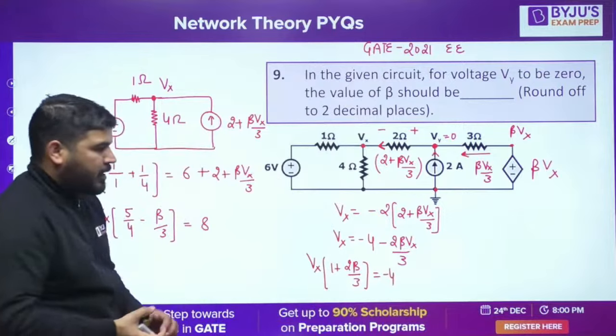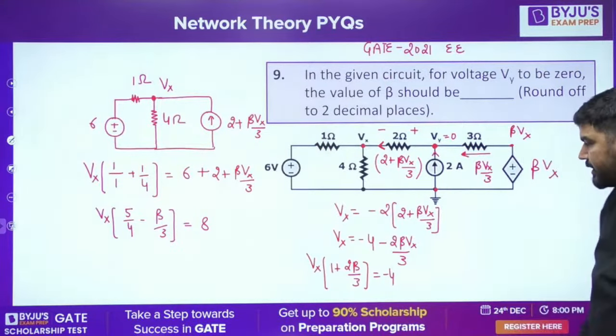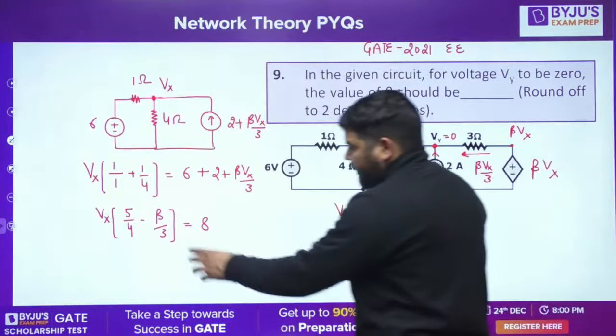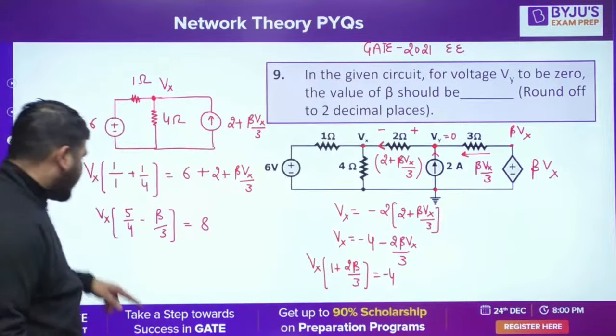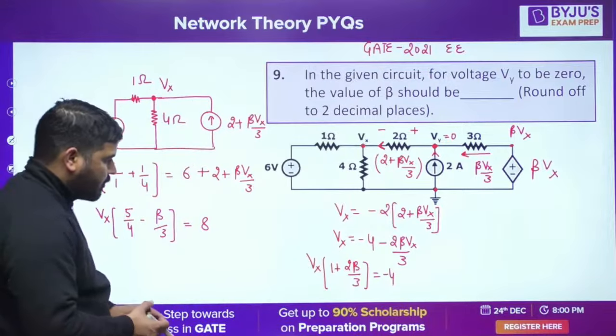I hope you understood it. So there is one more equation we get. Is it fine, guys? You can check. There is one more equation we get from here, and there is one more equation here. So there are two equations now. Now I can replace this Vx and calculate the value of beta. Now how to solve it?